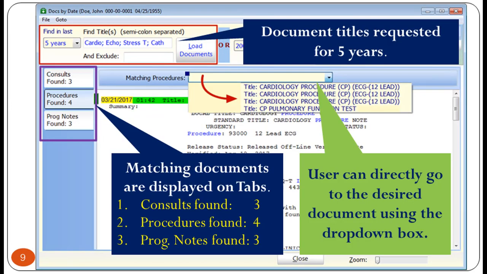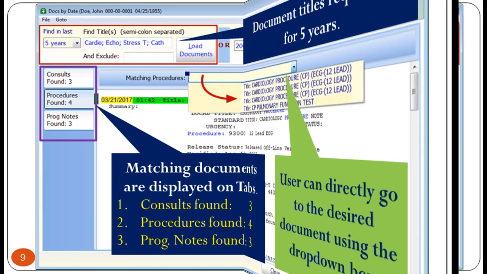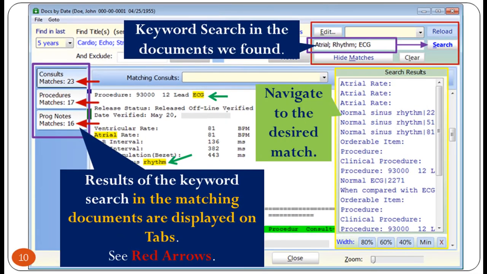As shown in the image, the loaded documents are placed on separate tabs. There are dedicated tabs for consults, procedures, and progress notes. The tab's caption also shows the number of documents found. Brillians allows you to search all the documents with minimal effort. The user interface to search data is same as many other forms. Here is some good advice from Grandma. Please review the training video on keyword search. Brillians uses this powerful feature on every form, where full text search is relevant.